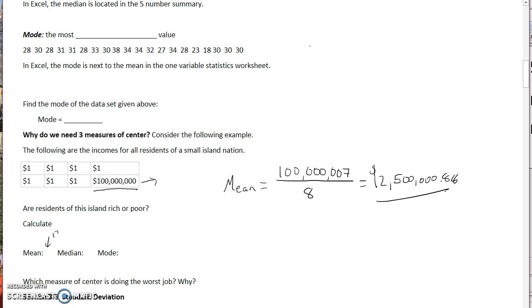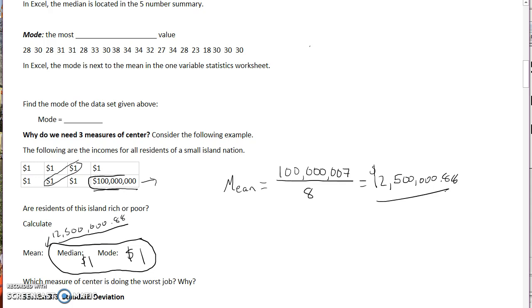So while the mean over here is $12,500,000.88, let's take a look at the other two measures of center. The median is the middle value, right? 1, 2, 3, 4, 5, 6, 7, 8. So the middle value is going to be somewhere in between 1, 2, 3, 4, these two numbers. You average them up. 1 plus 1 is 2 divided by 2. The median income is 1, and the mode is also 1. That's the number that shows up the most often, right? You see that these two are accurately representing the middle value, and this one is doing a very poor job. Let's talk about why that is.